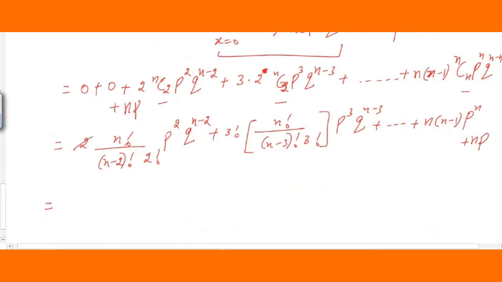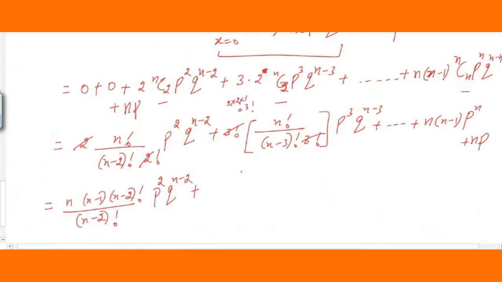So 2 is going to cancel with 2. I can simplify this: n factorial is n into n minus 1 into n minus 2 factorial, divided by n minus 2 factorial. Remaining terms as it is, that is p square q raised to n minus 2, plus, here also 3 factorial will get cancelled. How is this 3 factorial? I have told you already, 3 into 2 into 1 becomes 3 factorial.